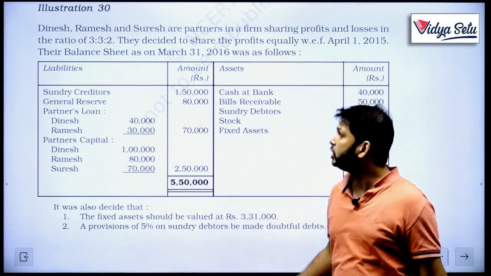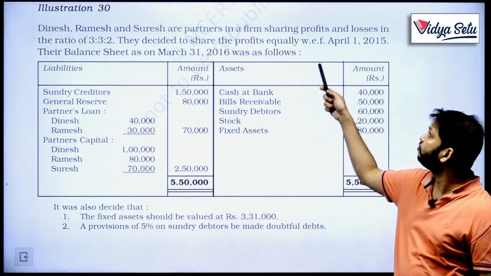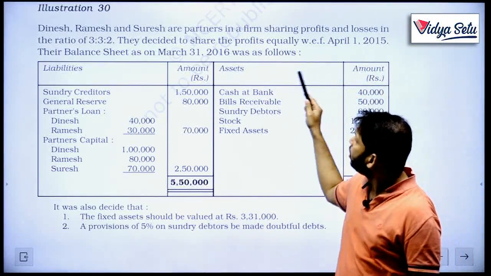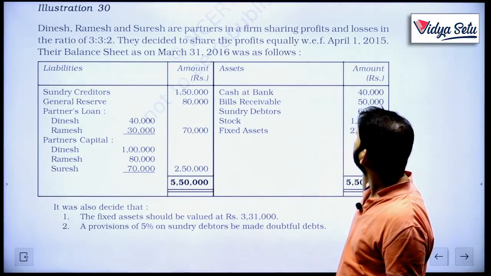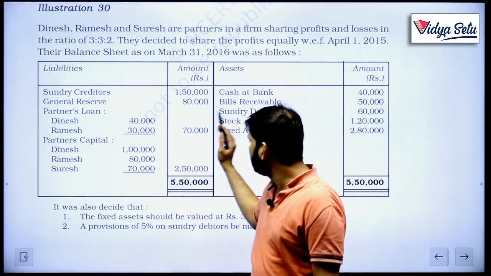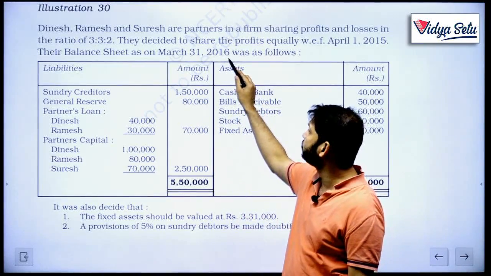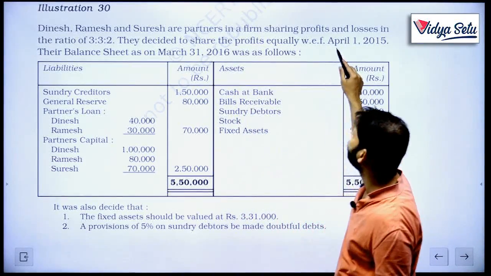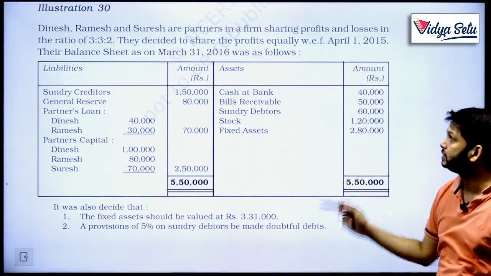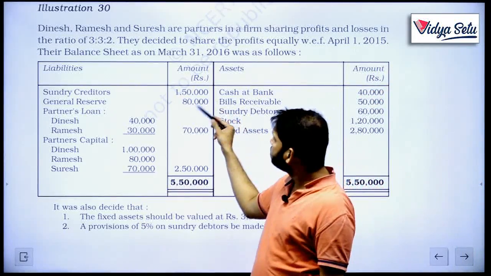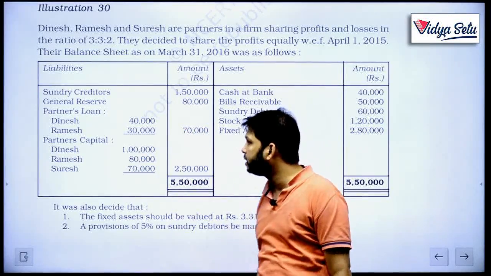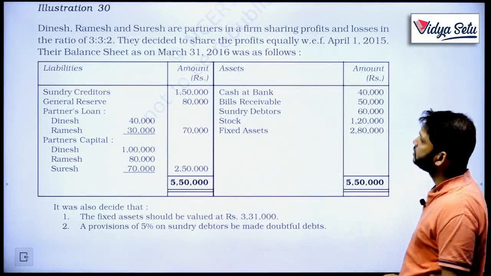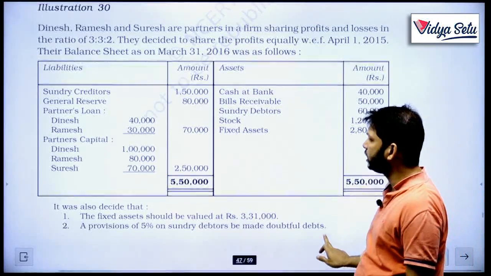Now, the balance sheet before this, on 31st March 2016, was as follows. I believe ideally it should be 31st March 2015, because from the very next day it should change. Let's see. Creditors, general reserve, partners' loan, partners' capital, cash at bank, bills receivable, sundry debtors, stock, fixed assets.